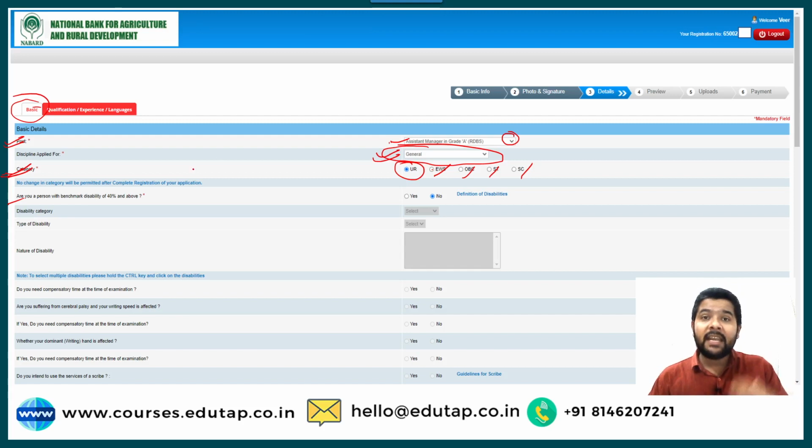If you do have a disability, they are asking about further options which you need to fill. This is only for candidates who have a certain kind of disability. This will only appear if you have a disability of 40% and above. Like, do you need compensatory time? Are you suffering from any disease like cerebral palsy? If you need compensatory time at the examination. These are the options which you need to fill accordingly.